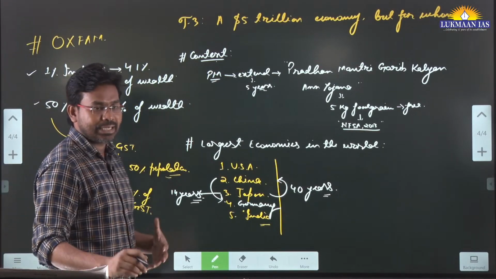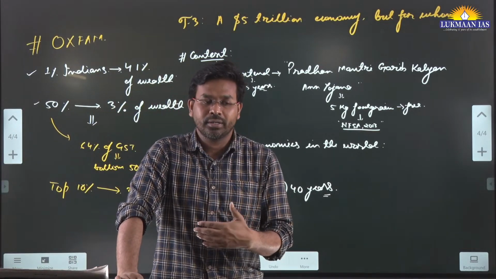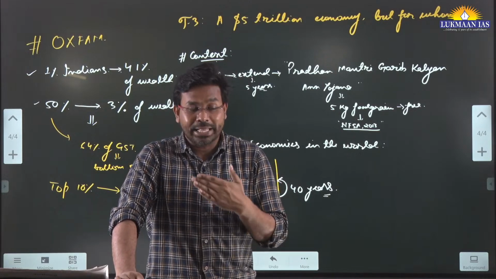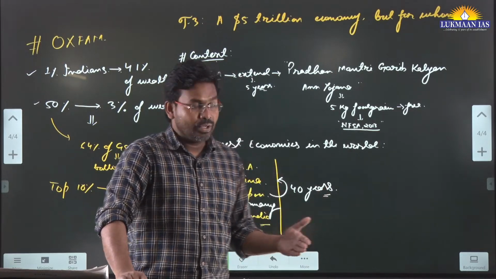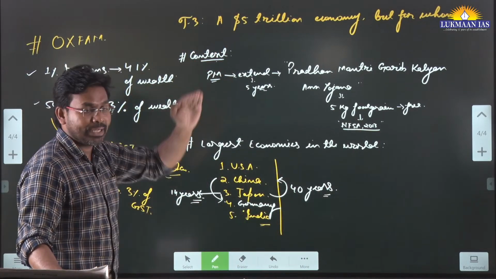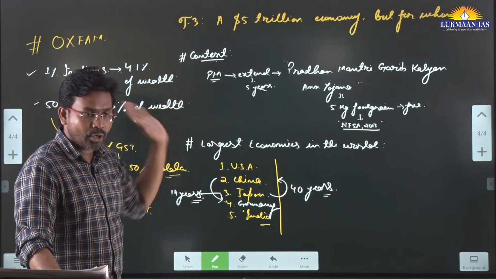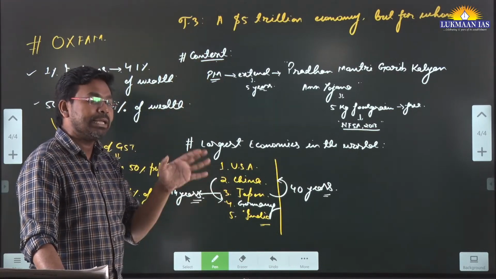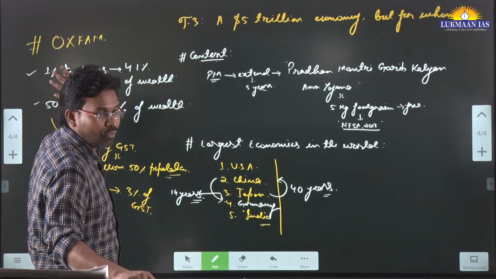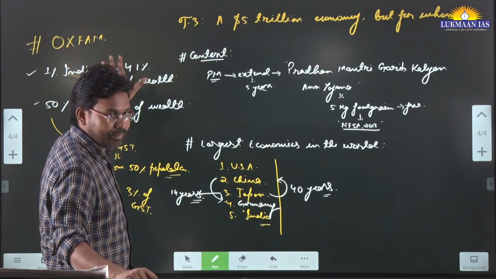So we can see that here in India wealth is not equally distributed. Even if we want to make a $5 trillion economy, mostly the money will be concentrated in the hands of the top 1% of Indian people.